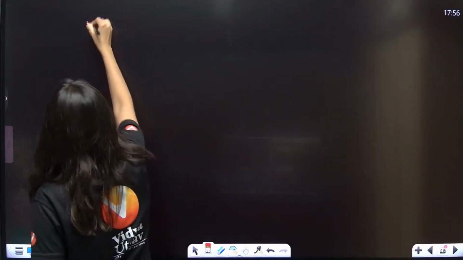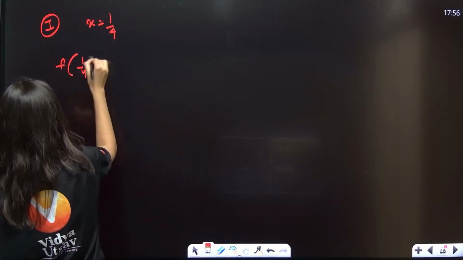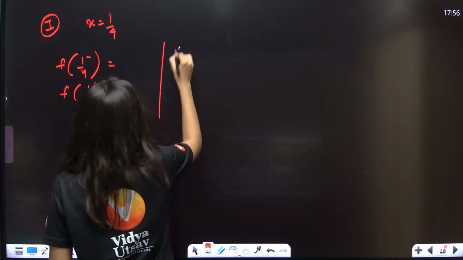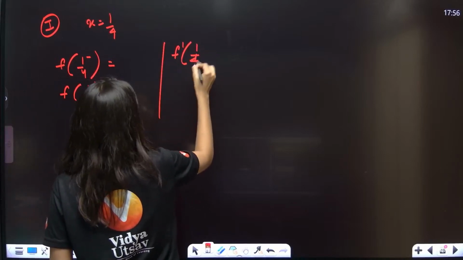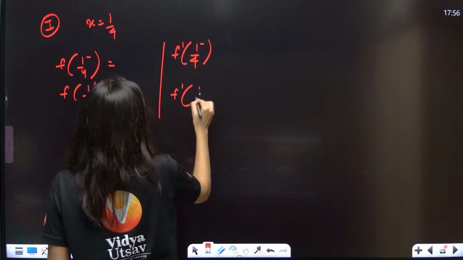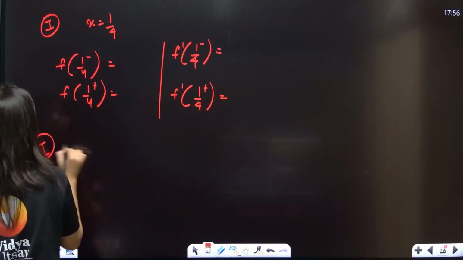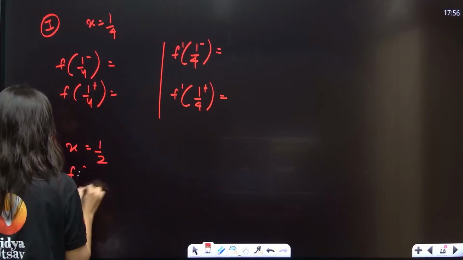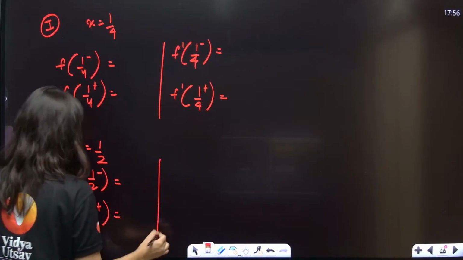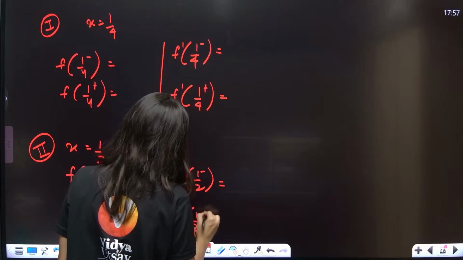First, x equals 1 by 4. You need f of 1 by 4 minus and f of 1 by 4 plus, along with f dash 1 by 4 minus and f dash 1 by 4 plus. Second, x equals 1 by 2. F of 1 by 2 minus, f of 1 by 2 plus, then f dash 1 by 2 minus, f dash 1 by 2 plus.